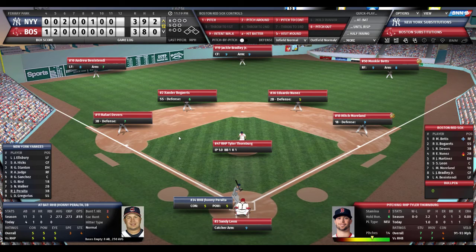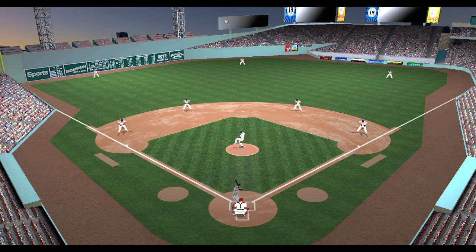Peralta's 1 for 4. Here's the windup and the pitch by Thornburg. And he strikes him out on the 1-2 count.